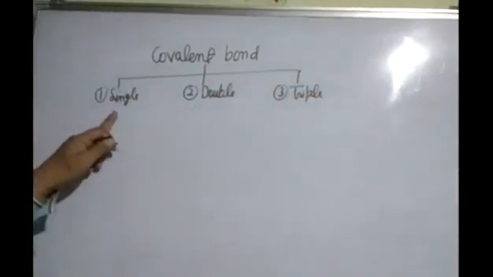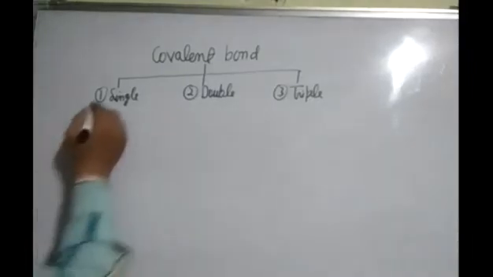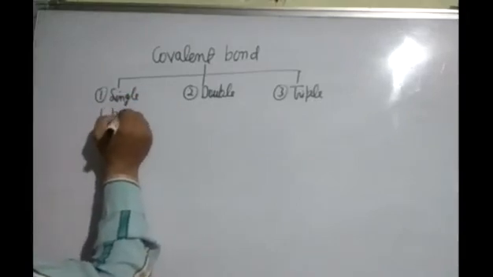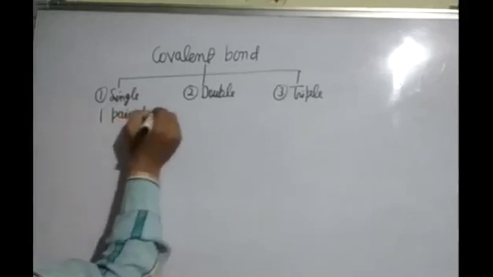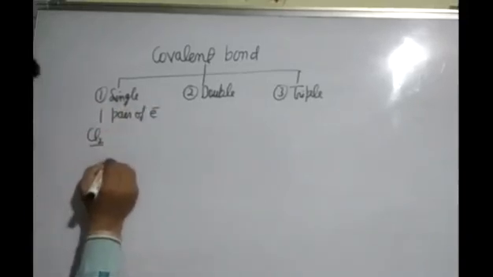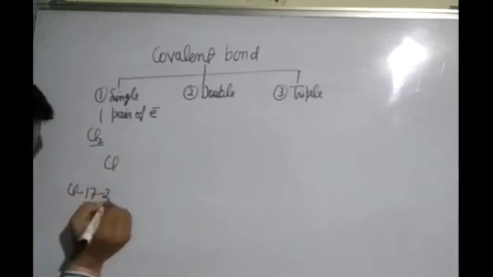A single covalent bond is formed by the sharing of one pair of electrons. Example, chlorine molecule. Atomic number of chlorine is 17. Its electronic configuration is 2, 8, 7.